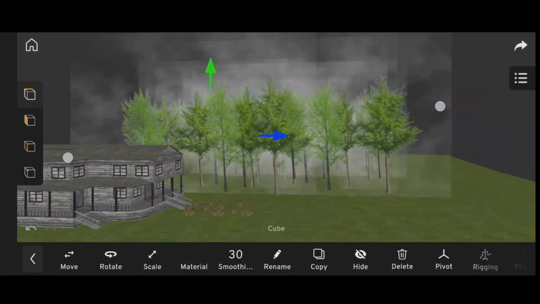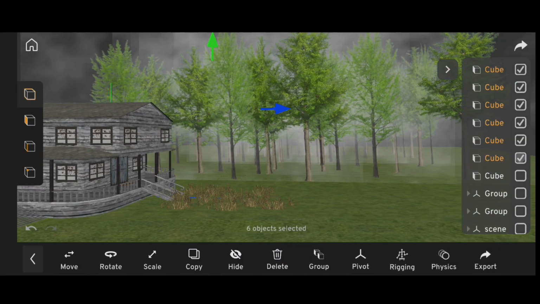Guys, you are also facing this type of issue. You want to copy the model and group it, but that group is not there. Do you see this type of bugs?